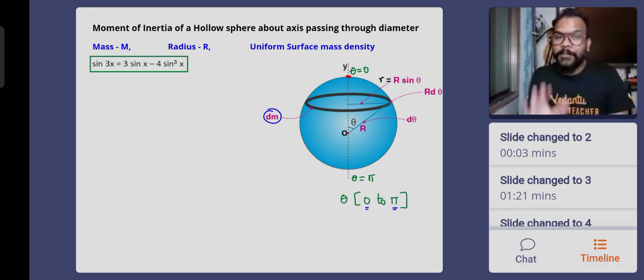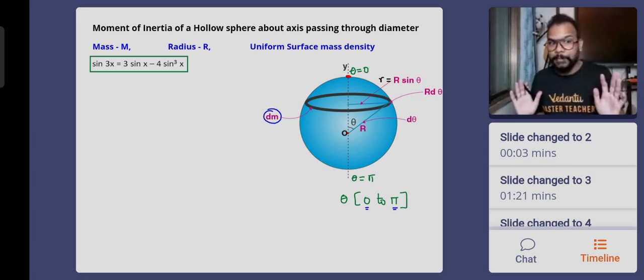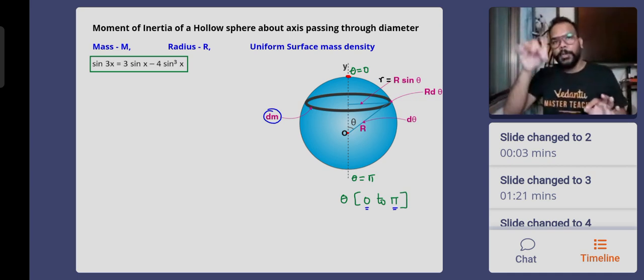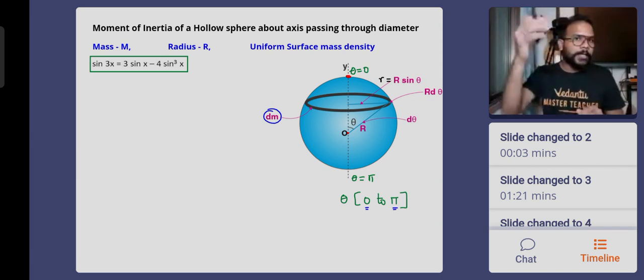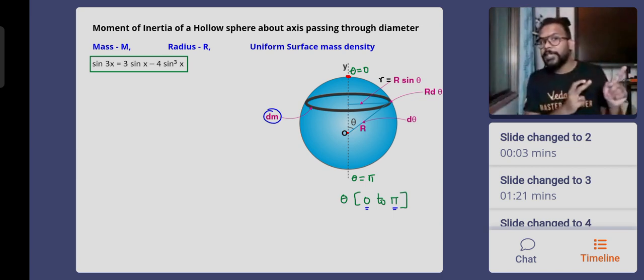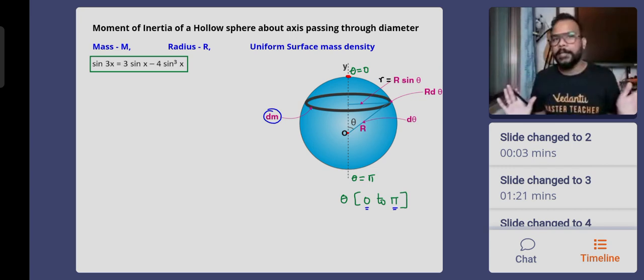This is actually to be remembered if you ever have to do the integration of a hollow sphere. This is a standard procedure that I'm showing you people. Not just for sphere, the ring, the disc, the rod, whatever you have seen so far, the quantities may be different. Maybe you are finding the center of mass, here we are finding the moment of inertia, but the approach is standard. This is how the biscuit theory works.